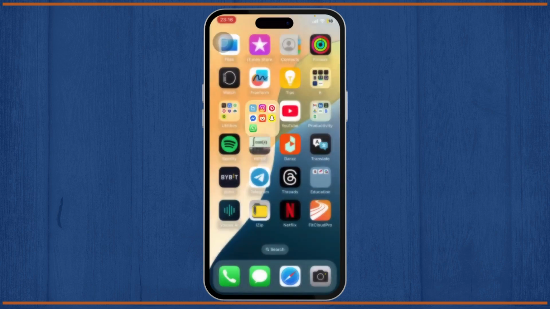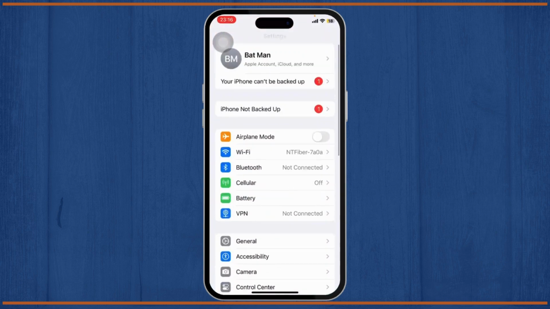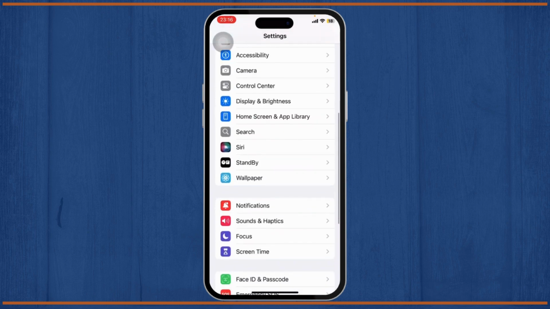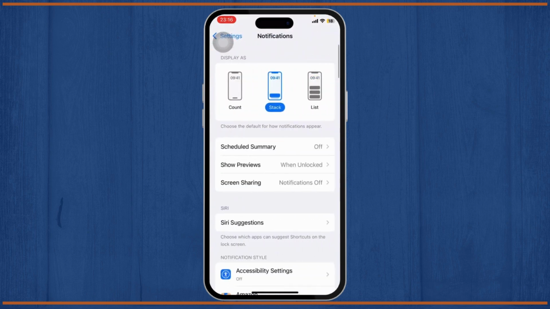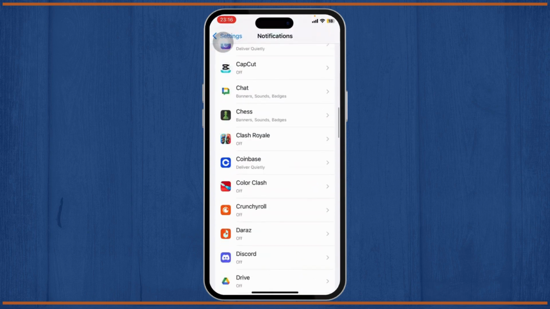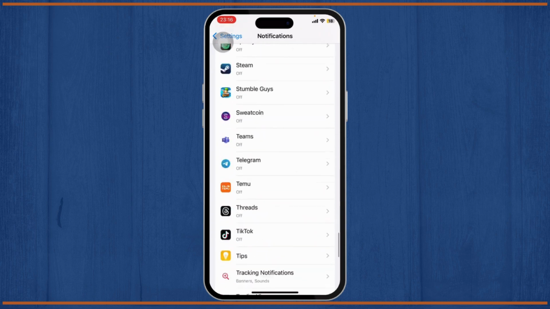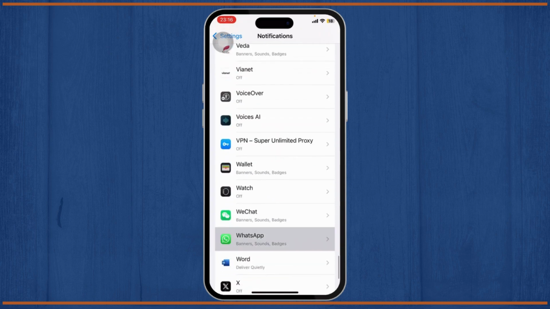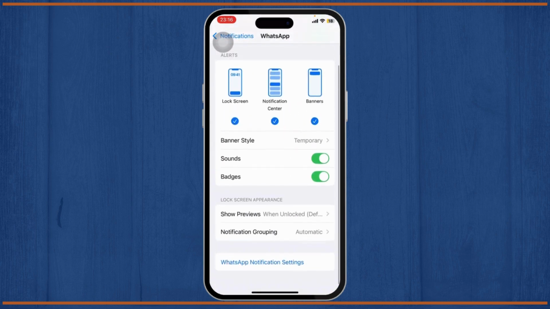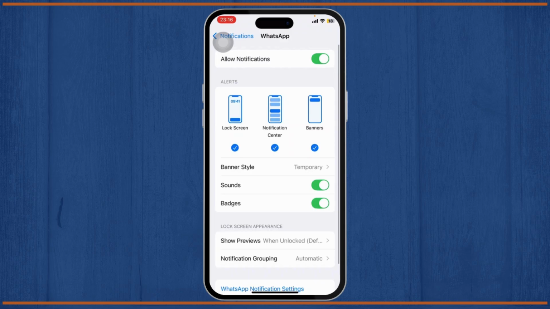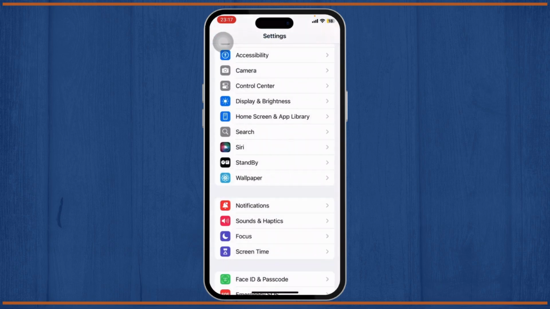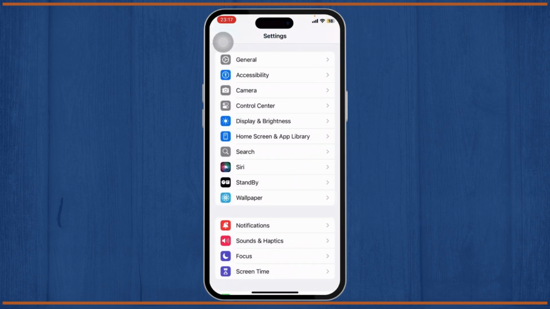So if that's the case, if we head over to the settings on our device itself and then head over to notifications, there we should find notification for WhatsApp. So scroll down until you find WhatsApp, and after you find WhatsApp you can open that up, and right there you should find sounds, badges, and notifications. You can see the previews and stuff like that, but there is no option for calls and ringtones. So that's the case for notification.